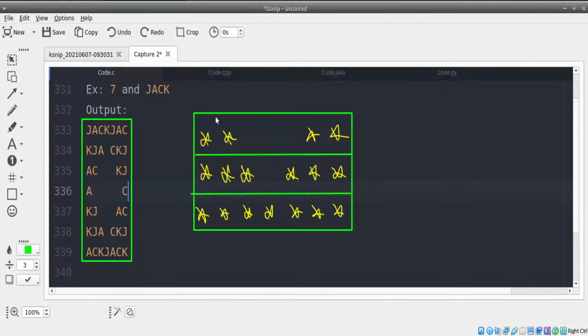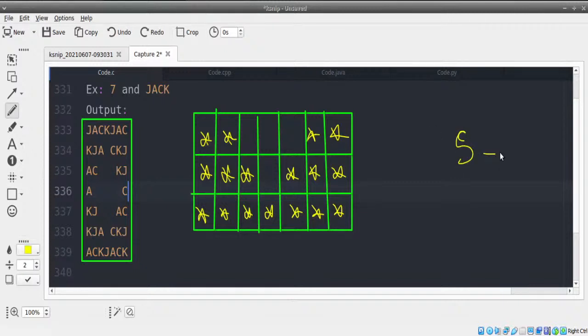Now, if you observe here, as always, our best logic is to ensure that we use grids. This will always help us solve such problems. I have one of the answers, that for spaces we need to use 5 minus 2i. I'm very sorry to say this, but this is going to give us an error. For 7 lines, I can use 5 spaces here. But what if the number of lines is 11? Will the number of spaces be 5 even then? No, right? It will change. It's not just going to be 5 minus 2i.